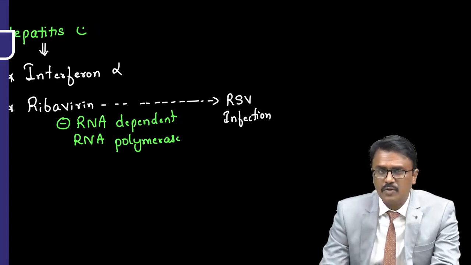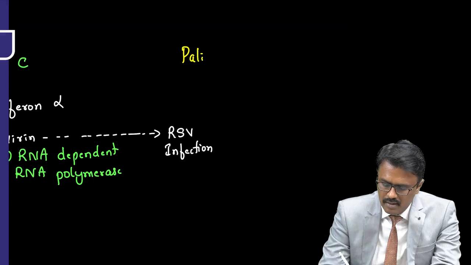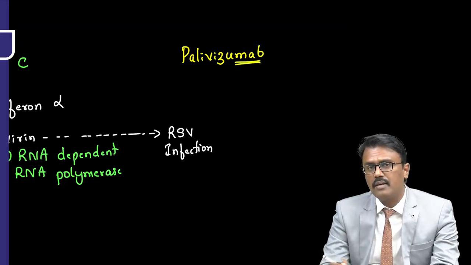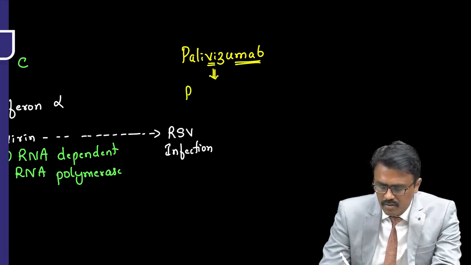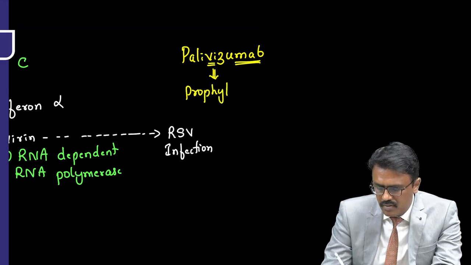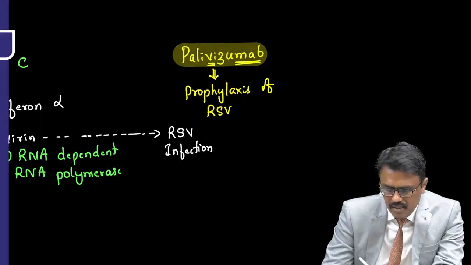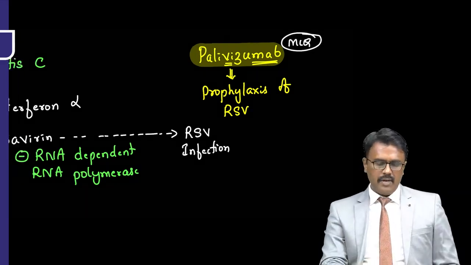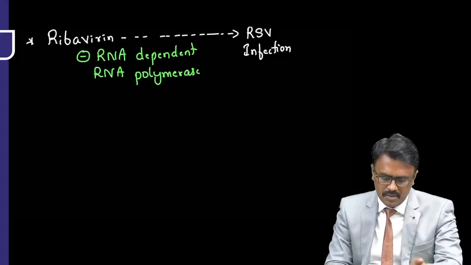Sir, is there any prophylaxis for this? Yes, we have a monoclonal antibody and that is called palivizumab. Now you read the name, MAB for monoclonal antibody, VI stands for virus. So it is the drug approved for prophylaxis of RSV, respiratory syncytial virus. The name is palivizumab. Again, this question appeared recently. So for hepatitis C, we have two drugs, interferon alpha and ribavirin. These are older drugs.